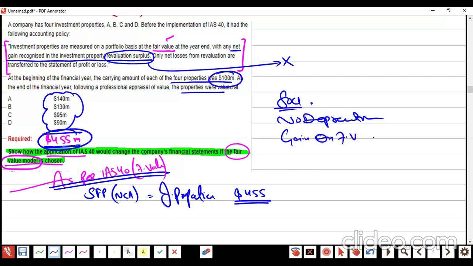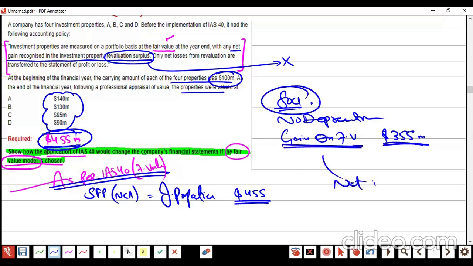And the gain is 455 minus 400, the fair value gain of 55 million, in SOCI, not in SFP or OCI. That is the answer of this question. Yes, that is the answer of this question.